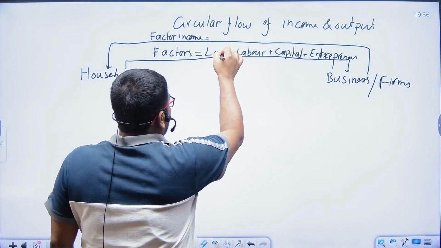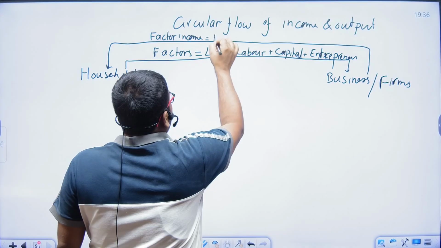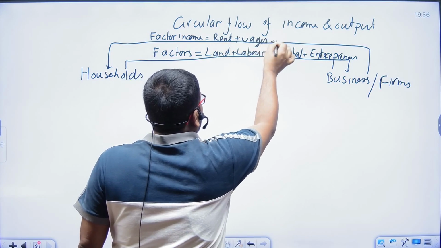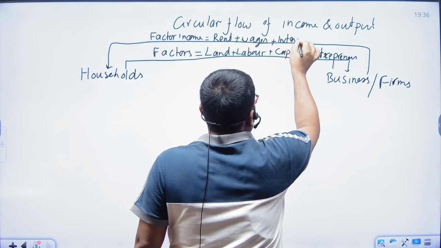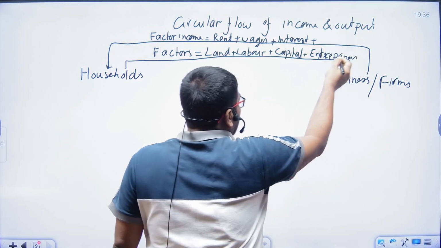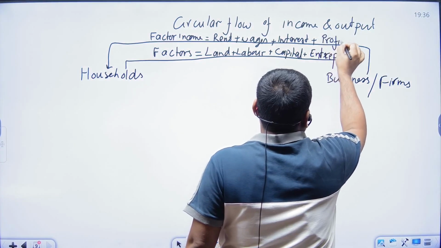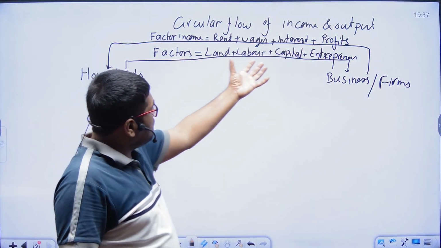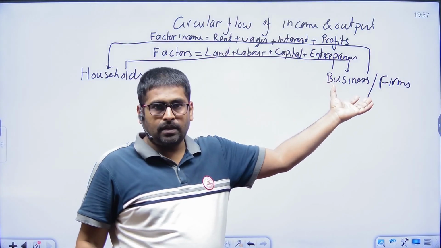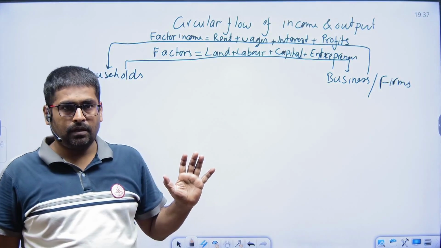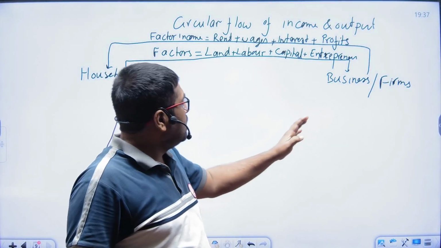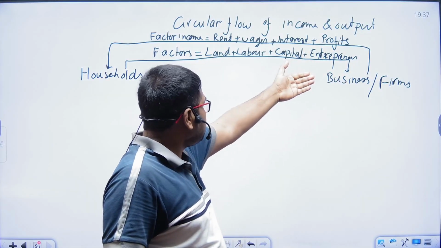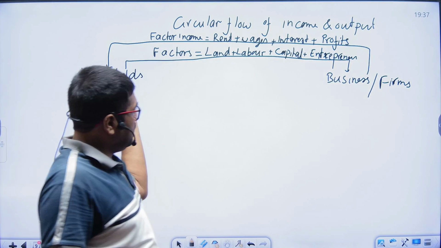In place of land, they provide rent. For labor, they provide wages. For capital, they provide interest. For entrepreneurship, they provide profits. These inputs are used by the firms to produce goods and services, and in return, quid pro quo, the businesses give back the same things as factor income to the household.